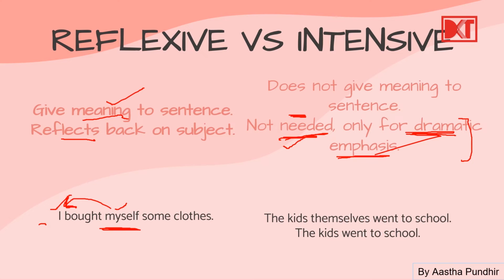Alright. Now here in intensive, let's see the example here. Okay, let's see. The kids themselves went to school. यहाँ पे हम क्या कह रहे हैं? The kids themselves went to school. यहाँ पे हमारा pronoun क्या है? Themselves.